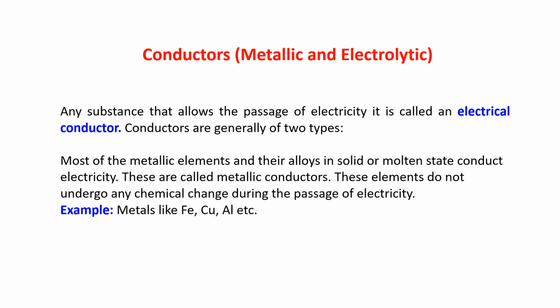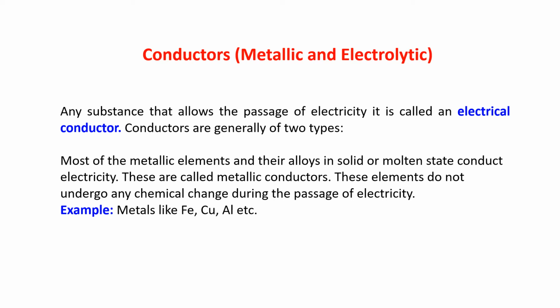What are conductors? Metallic conductors as well as electrolytic conductors. Any substance that allows the passage of electricity is called an electrical conductor. Conductors are generally of two types.